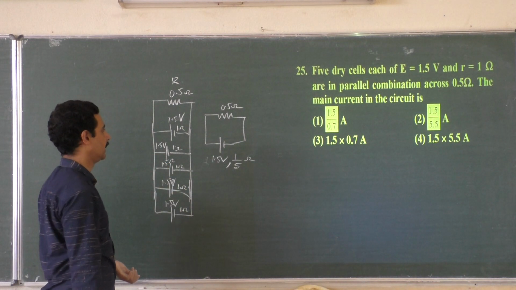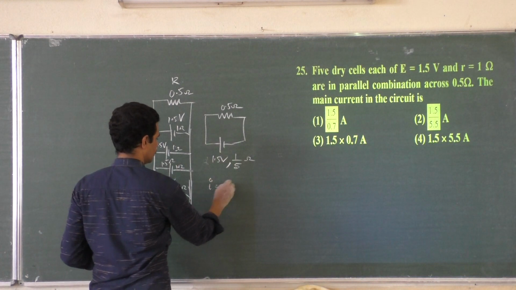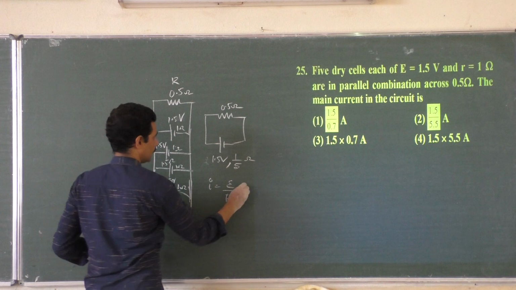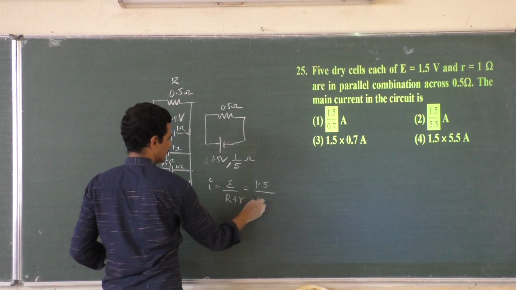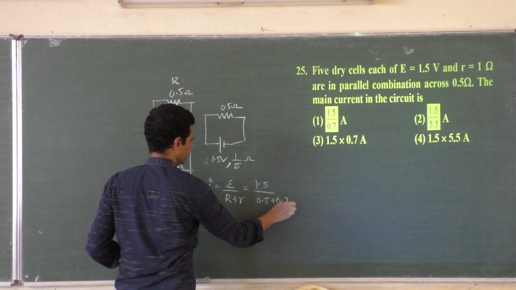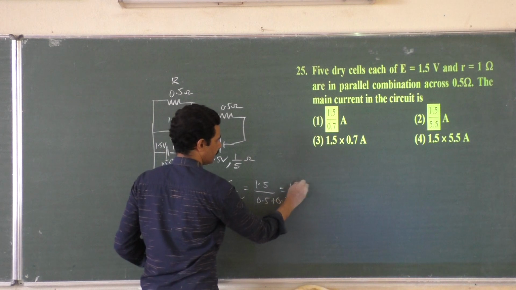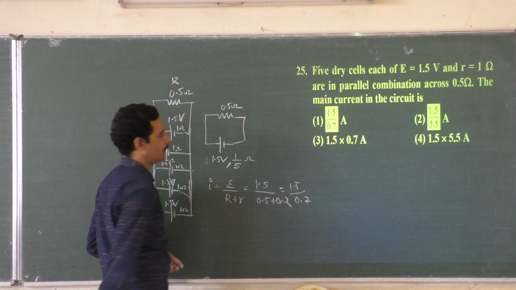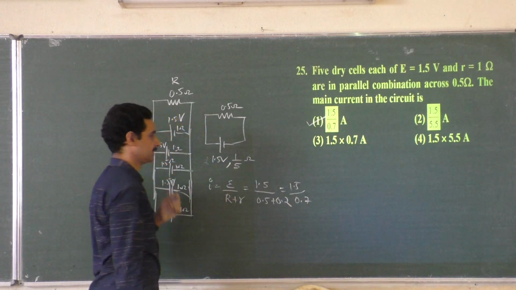Now, what is I? Their question is to find out the main current. I is equal to E by R plus r. E is 1.5 volt divided by R, external resistance 0.5 plus 0.2, 1 by 5, internal resistance, 0.7. 1.5 by 0.7, you have that same answer, right? 1.5 by 0.7 ampere.